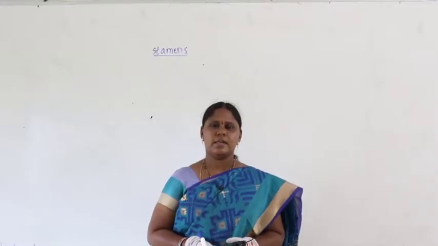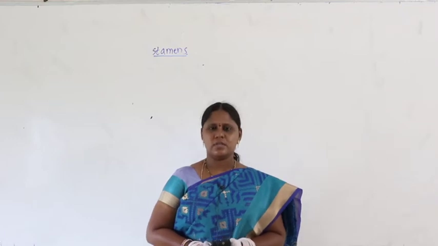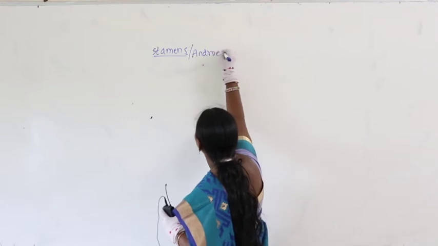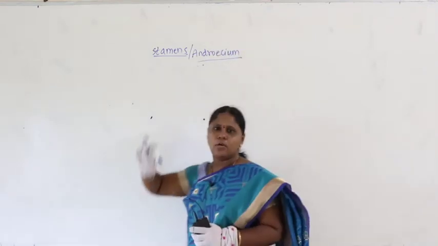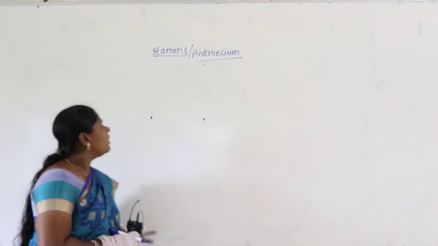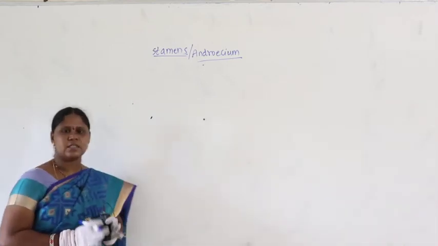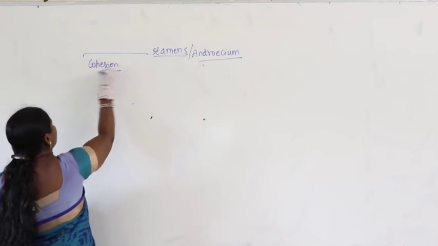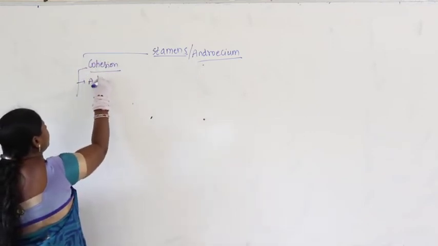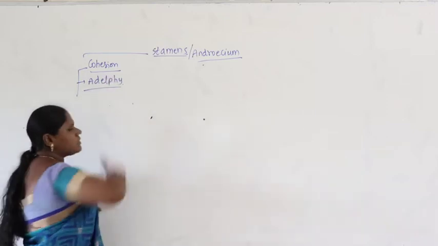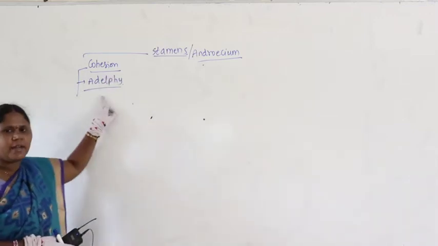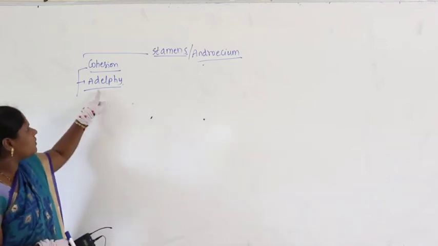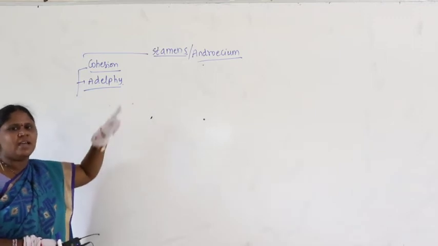Hello students, now let us continue with stamens and retium. Here we discussed for the last class about the stamens and retium regarding cohesion and adhesion of the stamens. Now if you look at what exactly we discussed for the last class is nothing but cohesion. Now in cohesion we discussed about adelphi. Of course in adelphi we discussed about monadelphous, diadelphous, polyadelphous.